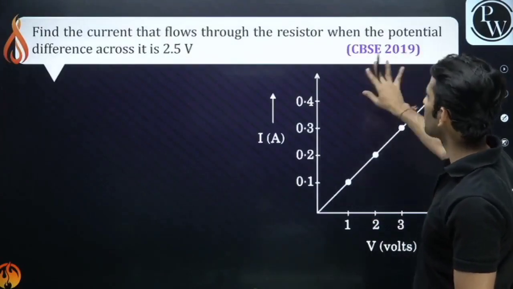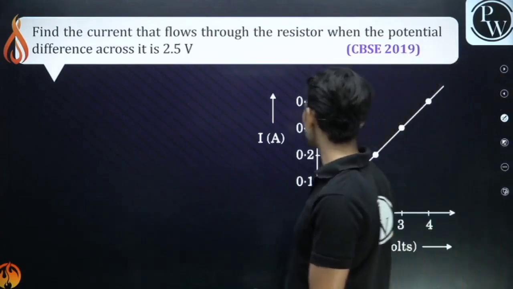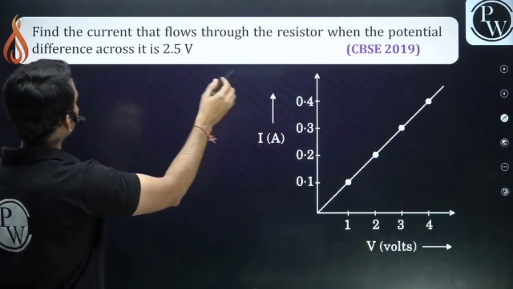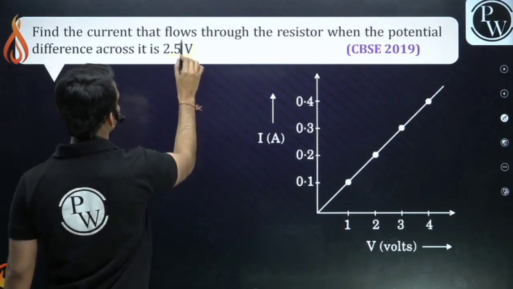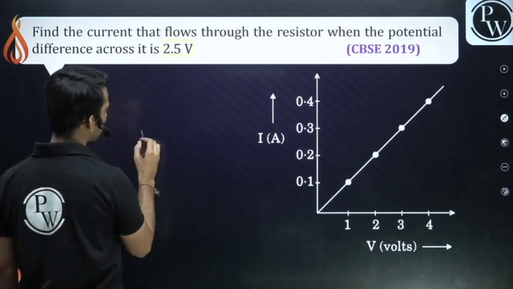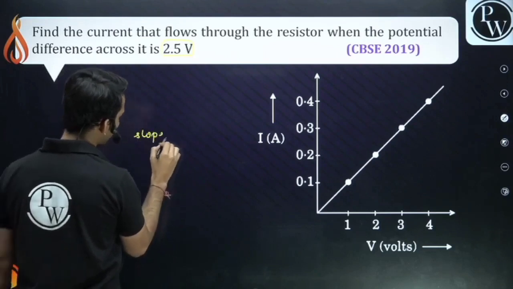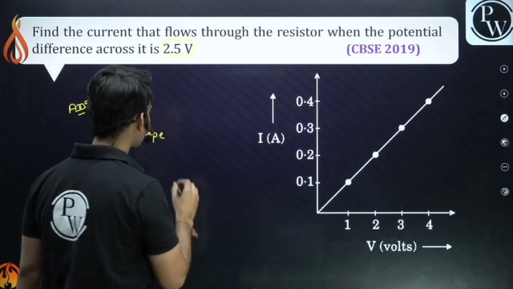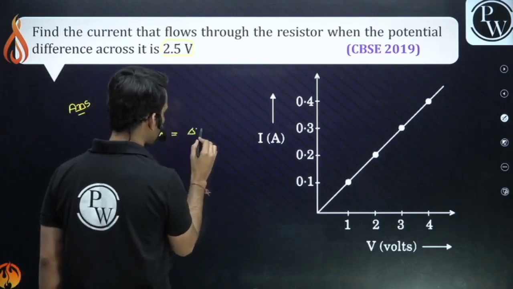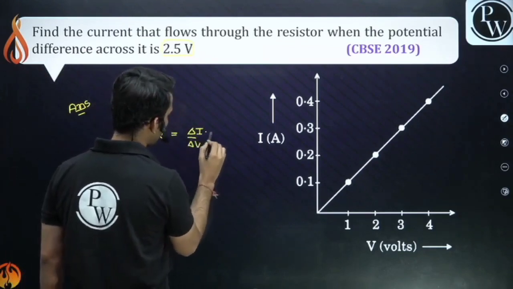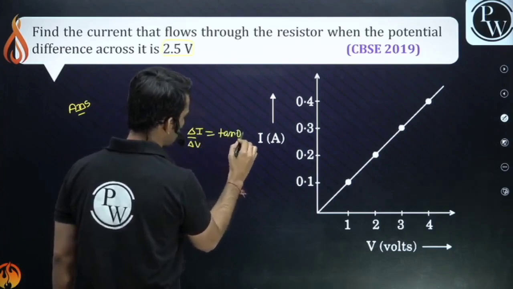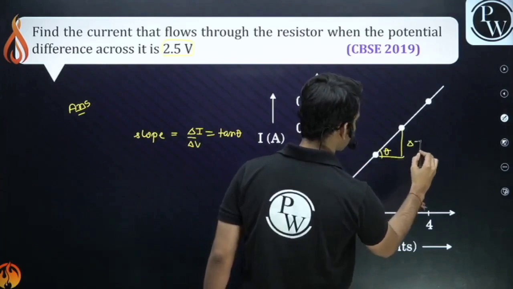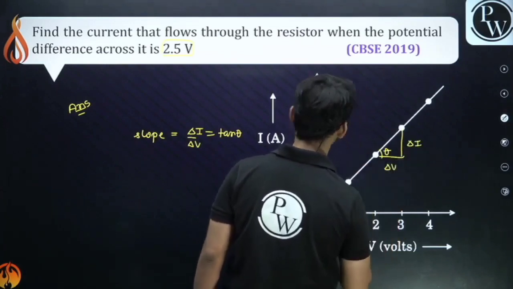Next, you have to find the current. An I versus V graph is given, and you have to find the current when the potential difference is 2.5 volt. So guys, can I find the resistance? For that, what is the slope of this graph? I had told you the slope. It is delta I upon delta V, tan theta. If I take any triangle, this is theta, so this is delta I, the change in current upon change in voltage.